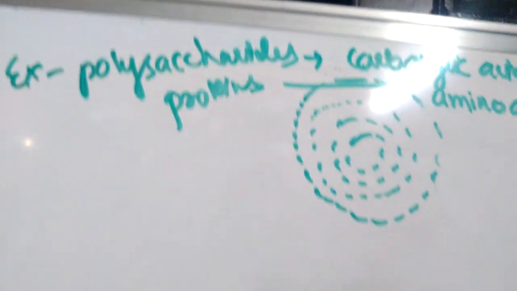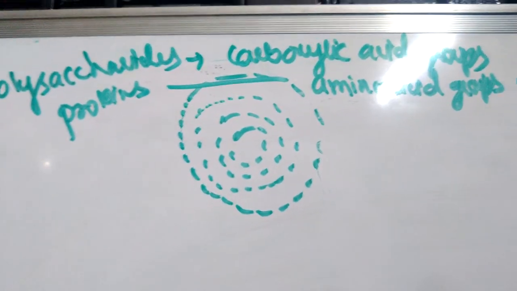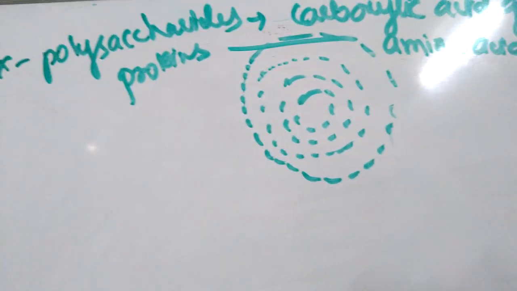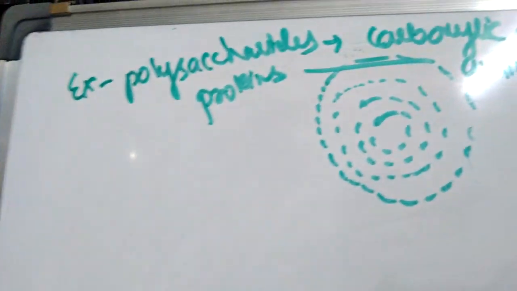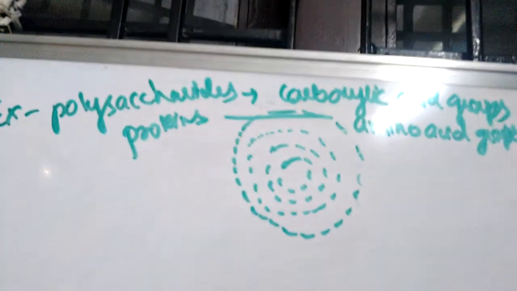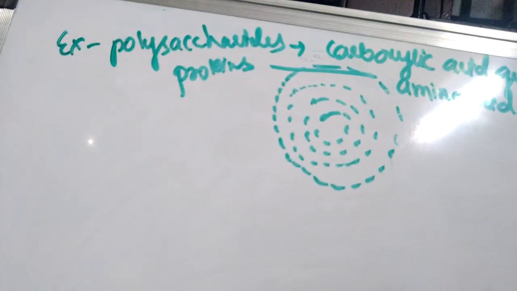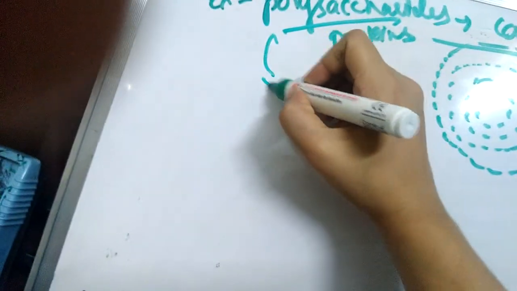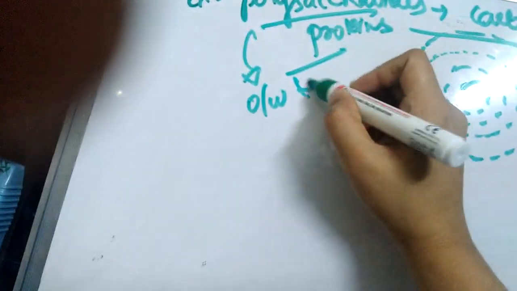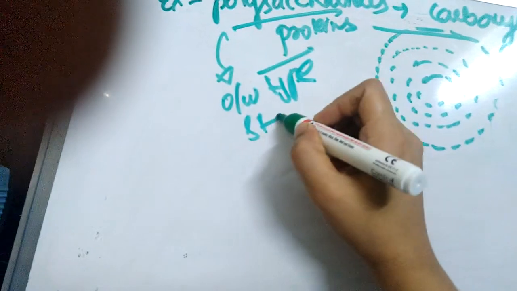You know polysaccharides have carboxylic acid groups, and proteins have amino acid groups. There is a repulsion between these two, so the particles will not come together and there will be no coalescence. This is an additional effect. In this way, they are used to stabilize emulsions, and hydrophilic colloids form O/W type of emulsions.